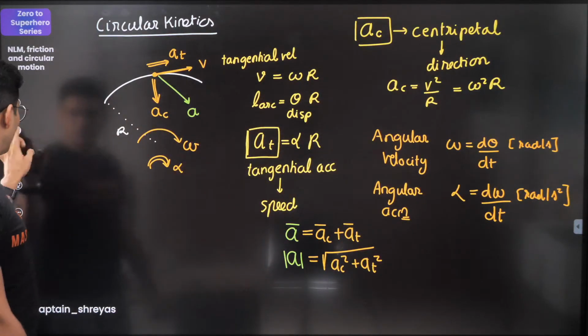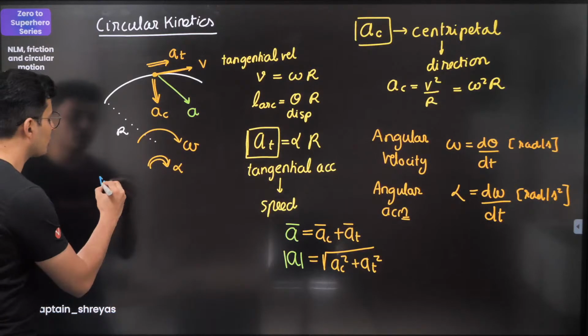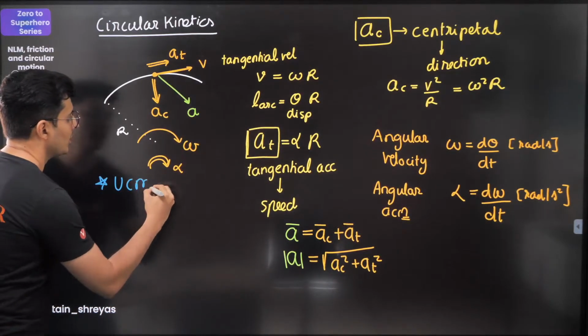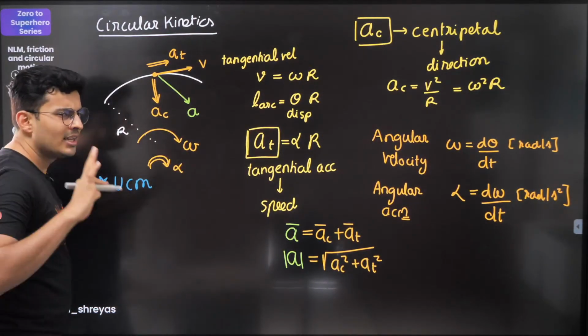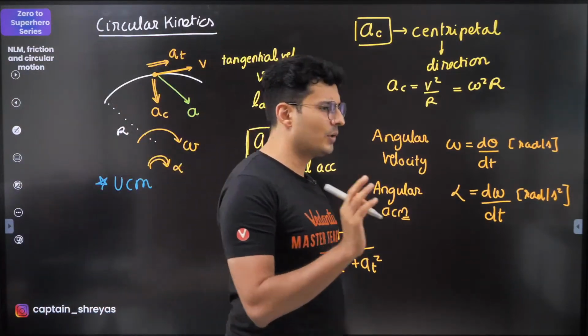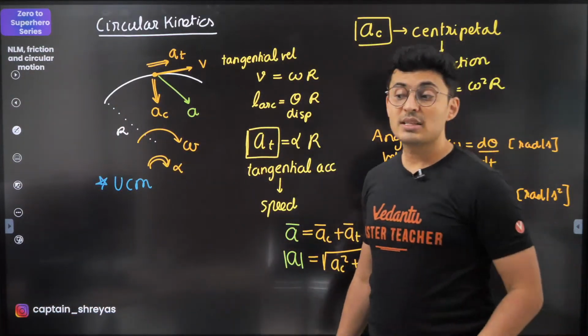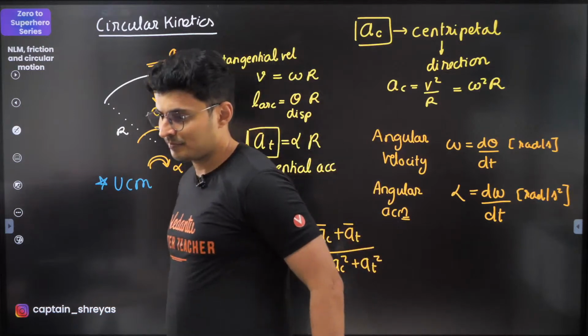Okay. Last point over here, especially with regards to uniform circular motion. In uniform circular motion, is velocity constant? Yes or no? Put it up in the chat box. Is velocity constant or no?